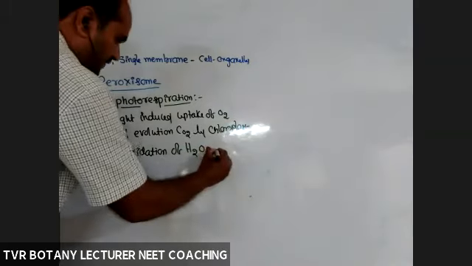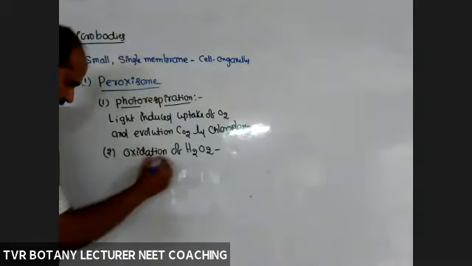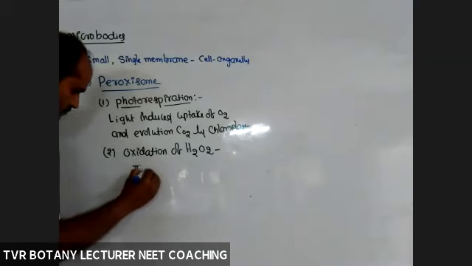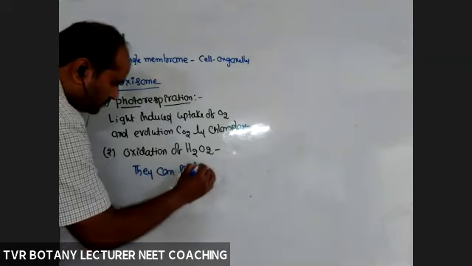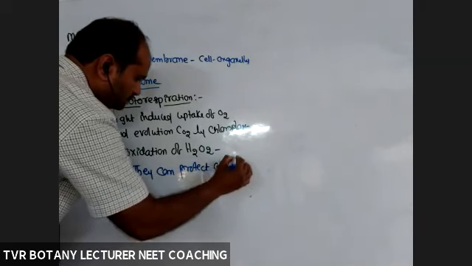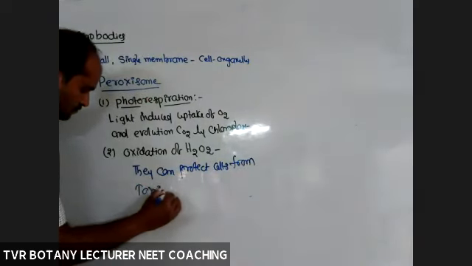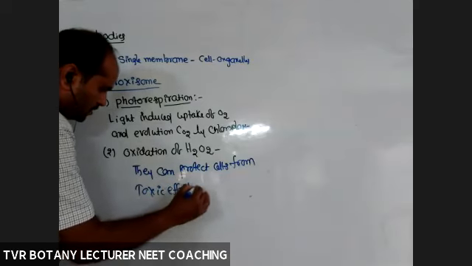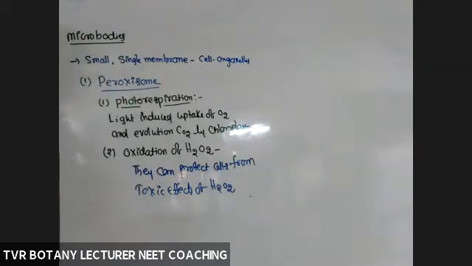So by causing oxidation of hydrogen peroxide, peroxisomes are able to protect plant cells from the toxic effects of hydrogen peroxide. Okay, so that is about peroxisome.